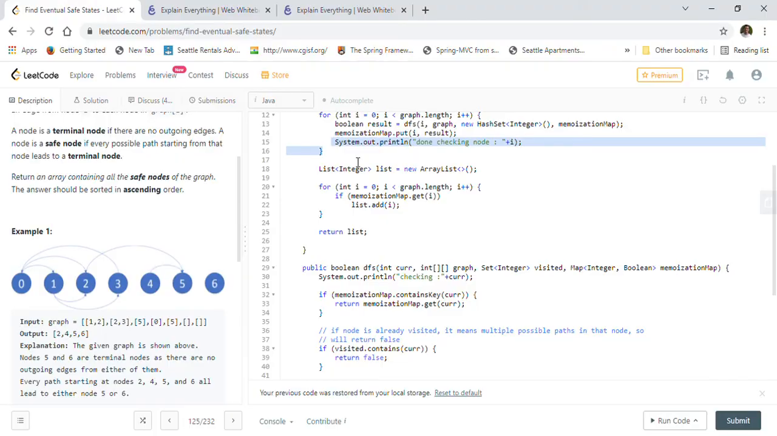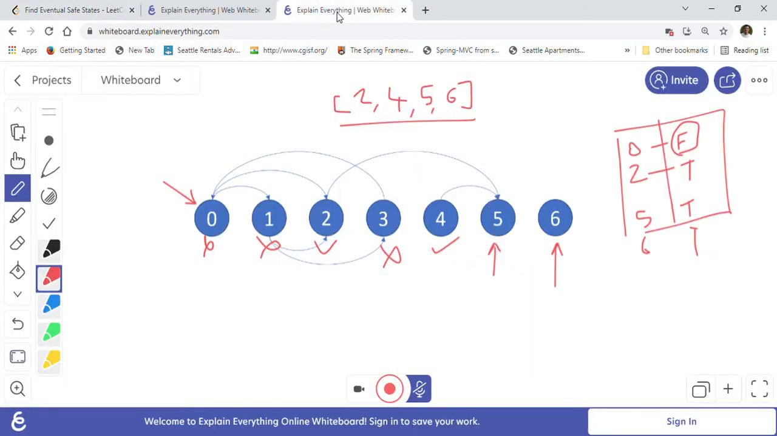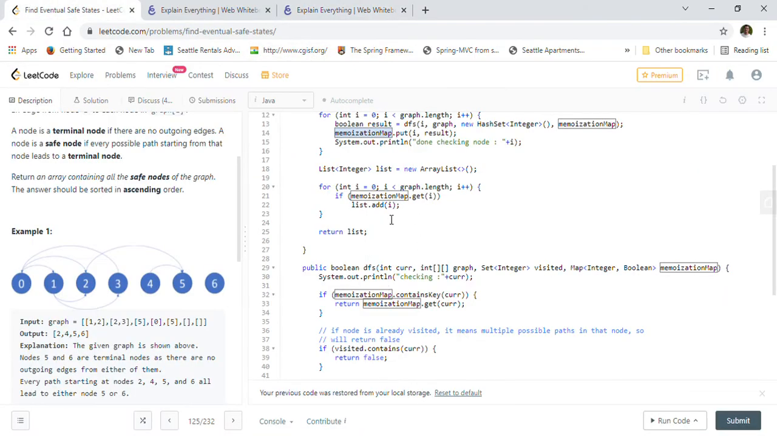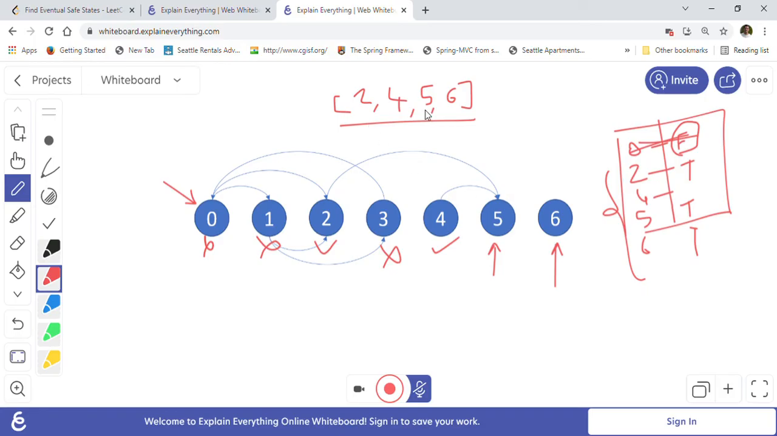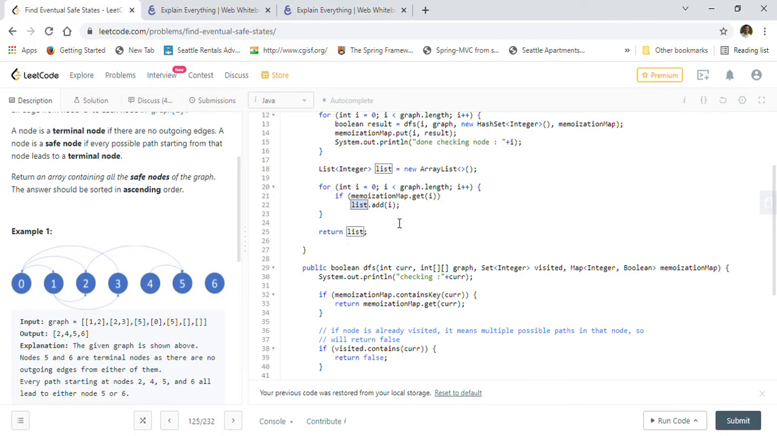After the complete DFS and memoization is done, the memoization map will contain all these four nodes, 2, 4, 5, 6. We will store all the nodes into the map with their results, but we only take the true ones from this memoization map, and then we have to add this 2, 4, 5, 6 into the result list.